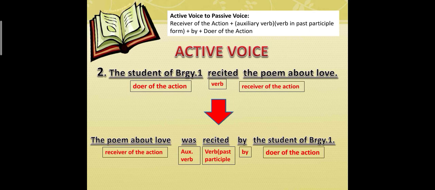So past tense and singular form, we are going to use was, then added by the verb in past participle. So the past participle of recited is also recited. Then add by, then the doer of the action, which is the student of Barangay 1. So the active voice sentence, the student of Barangay 1 recited the poem about love, became the poem about love was recited by the student of Barangay 1.